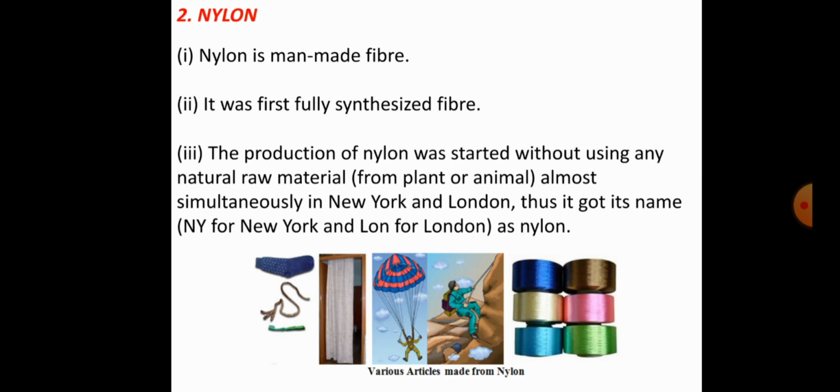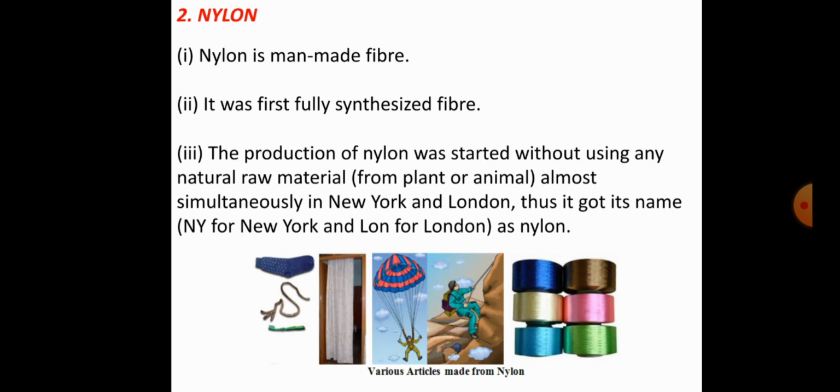Nylon is also a man-made or synthetic fiber, and nylon was the first fully synthesized fiber. Which one is the fully synthesized fiber? That is nylon. It was first used in the lab. How did the name nylon come about? Ny is New York, and LON is London.